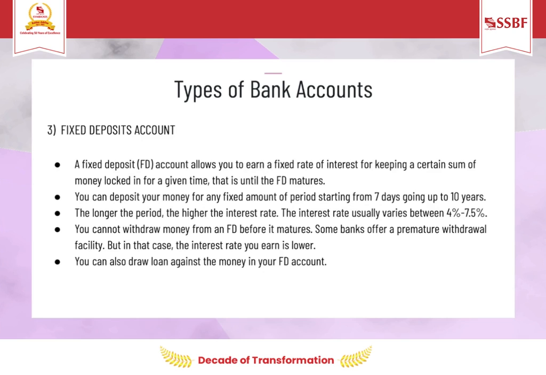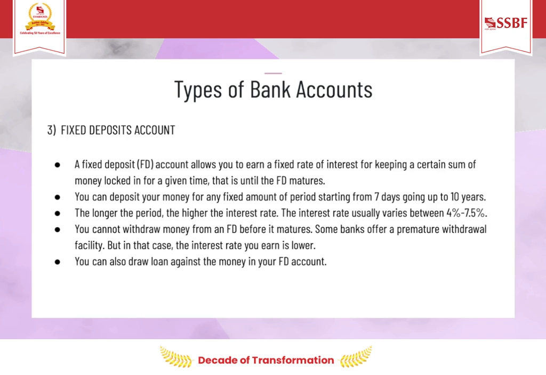It is a great way to grow your savings with utmost safety. Once the amount has been locked in at a specific interest rate, it remains unaffected by further changes in interest rate or market fluctuations. Thus, you can get guaranteed returns on your deposit, and you can choose to get your interest on a periodic basis or at maturity. You can deposit in a fixed deposit account for a period starting from 7 days up to 10 years. The longer the period, the higher the interest rate, and the interest rate is usually from 4% to 7.5%.